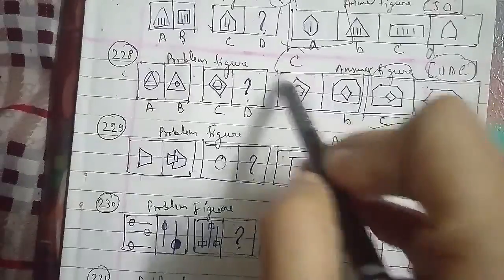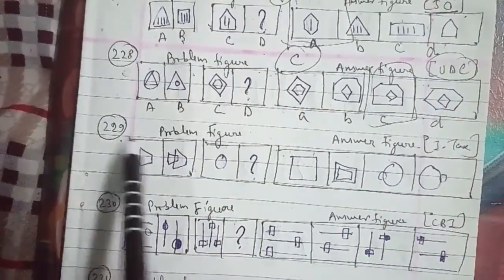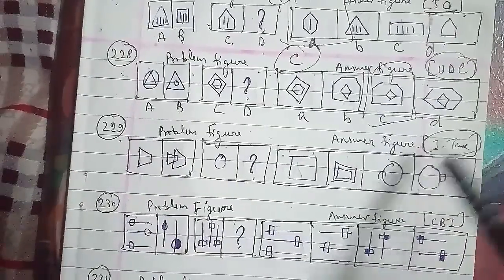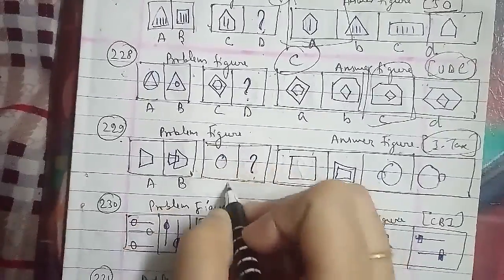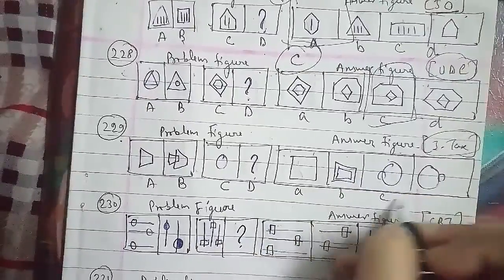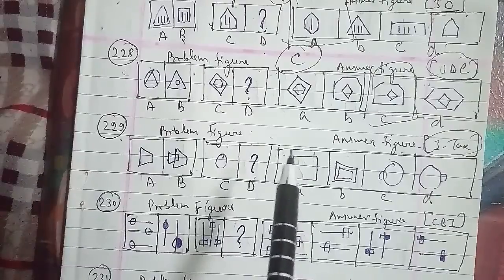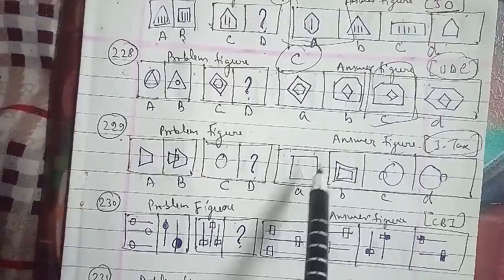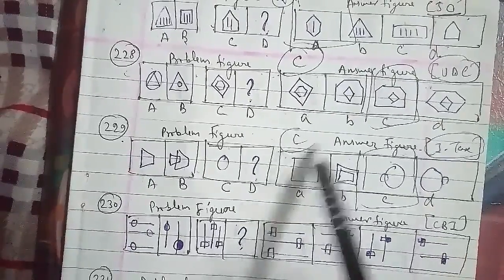We'll go ahead with the 229th question of the session. These were the problem figures and these were the answer figures which has been asked in the income tax question paper. That is your figure named as A, B, C and D, which is named as small a, b, c and d here as well. In the same reference, where the figure is intersected by similar small figures, we can say that the figure that will be the right answer is the C figure, which is your missing figure. That is the right answer here for the question.